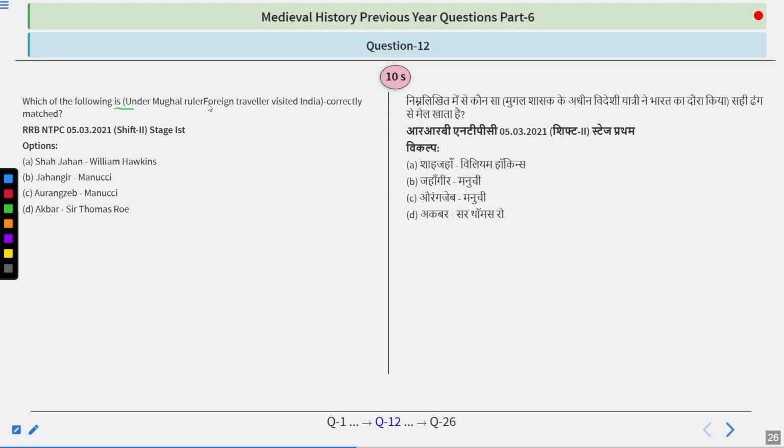Which of the following Mughal rulers and foreign travelers who visited India are correctly matched? Shah Jahan, William Hawkins; Jahangir, Manuki; Aurangzeb, Manuki; Akbar, Sir Thomas Roe. So try to find out the answer, guys. And I guess the answer you are giving would be right.